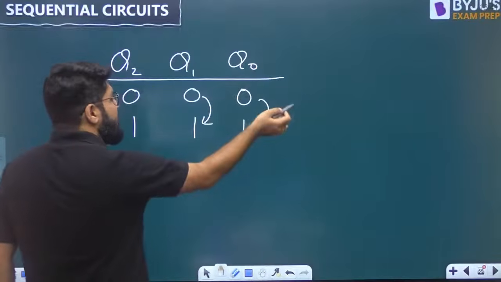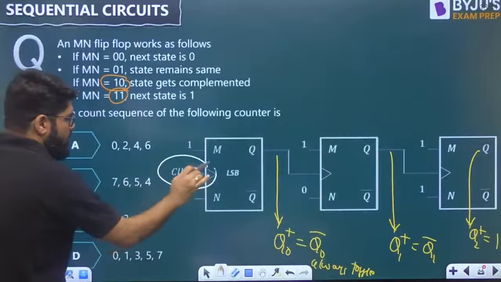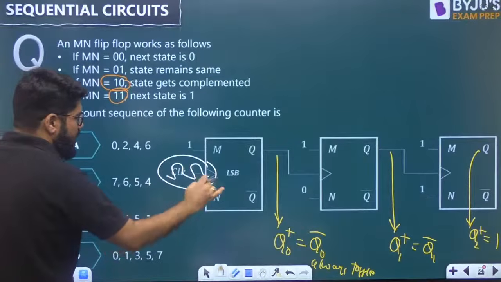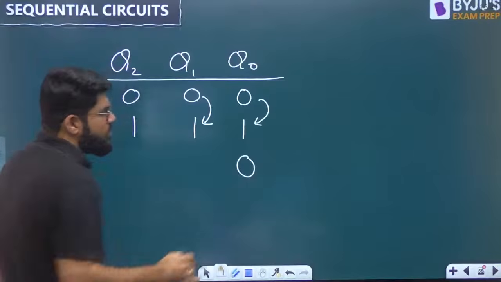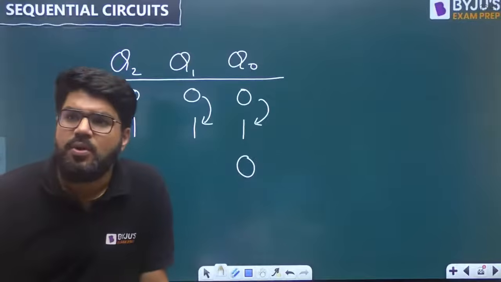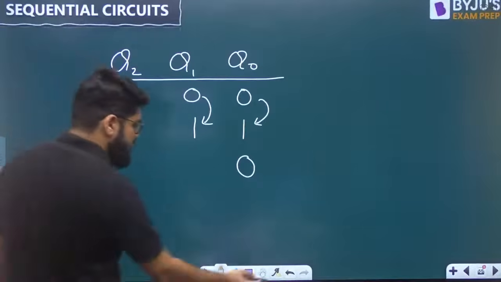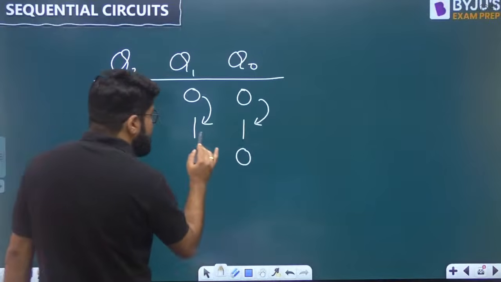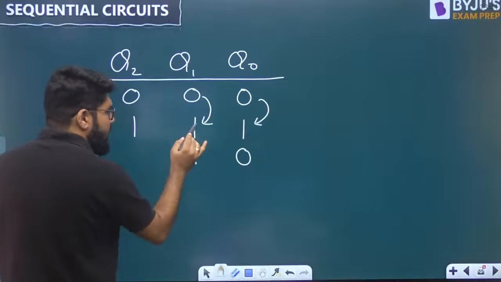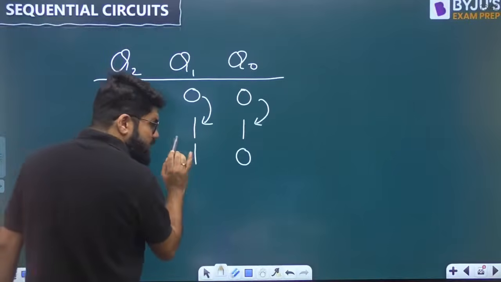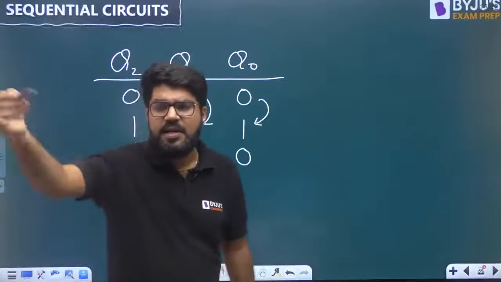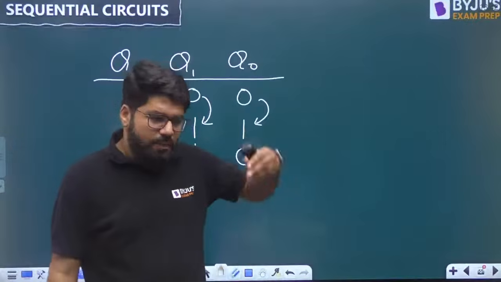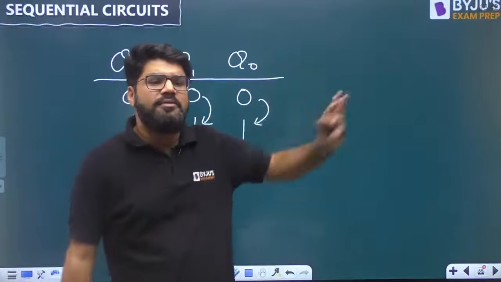Now, whenever the external clock comes, and it will keep coming since you apply a periodic clock waveform, the LSB will again toggle. If it toggles, it becomes 0, and 1 to 0 is a negative edge. So this flip-flop is not active. It remains in the same state. 1 to 1, there is no transition, so the next flip-flop is also not active. It's a ripple, an asynchronous design. If you get a positive edge on one flip-flop, only then the next flip-flop is active.